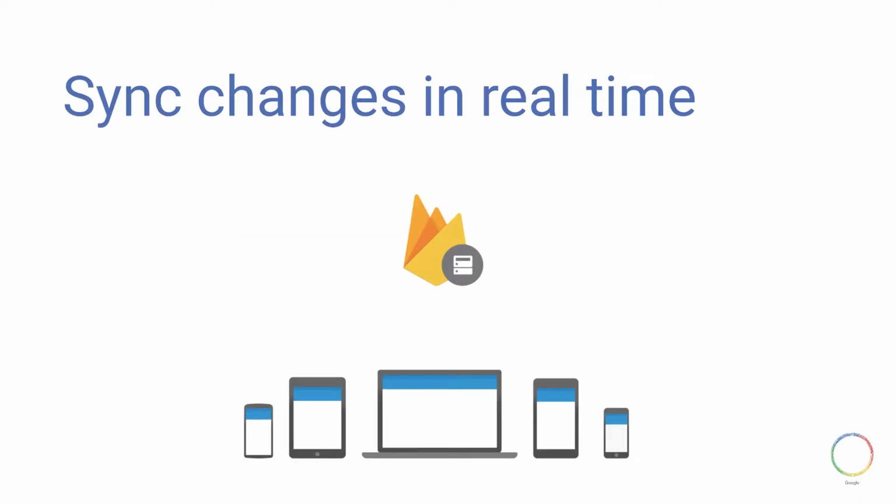Now, with other databases, we would follow a request-response paradigm, where every time I want to find out if there's new content, I would have to request the database for new content. The real-time database is different. It instead pushes data to the clients. So each client, each device just has to specify where in the database it's interested in listening to. In our case, it'll be interested in listening for the translations. And then whenever a new translation happens, that data will automatically get pushed down to the clients.